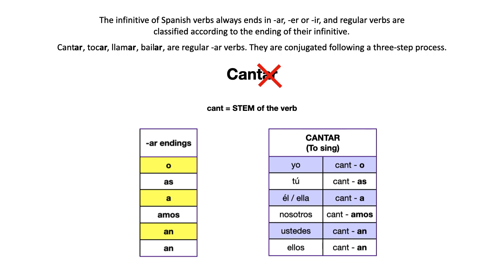You don't have to learn one form for each subject like we did with ser or tener. What you do need to learn is the method and the endings. But it is a powerful method because whenever you're given a regular verb, you just follow the method and immediately you find the forms, right? Without needing anything else.